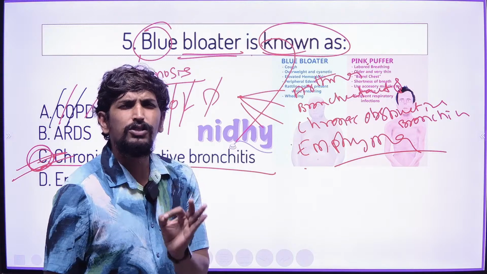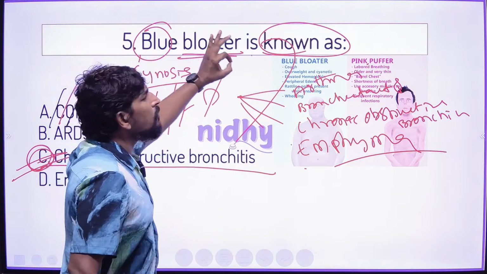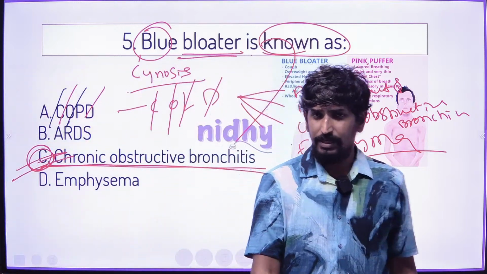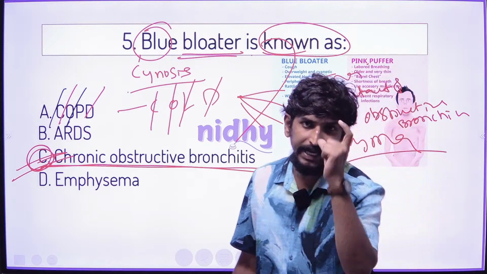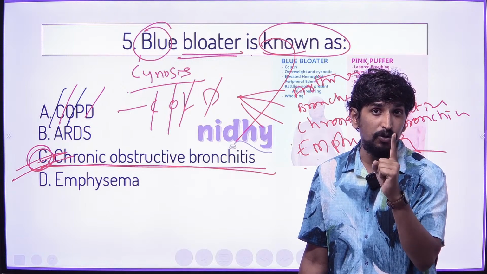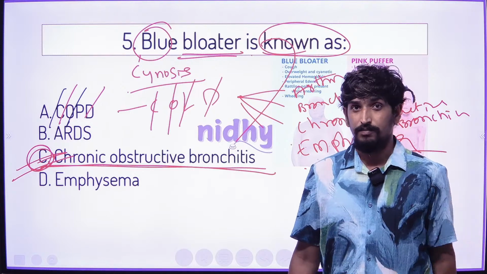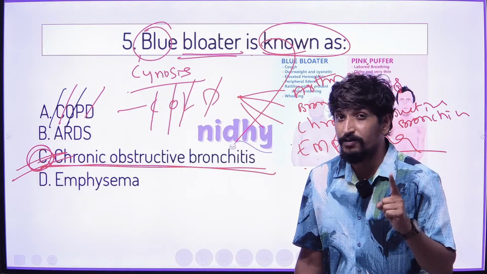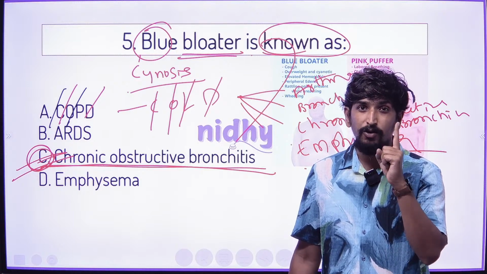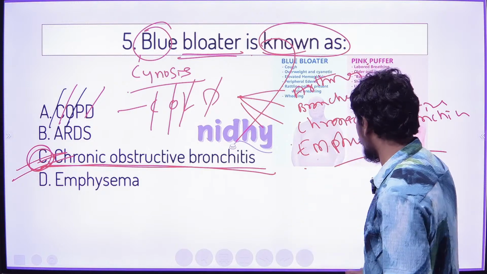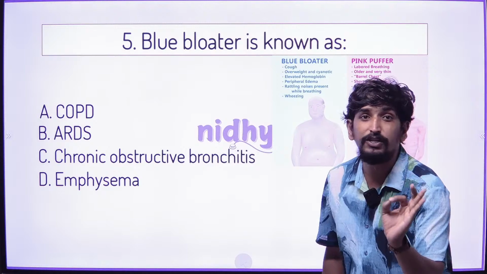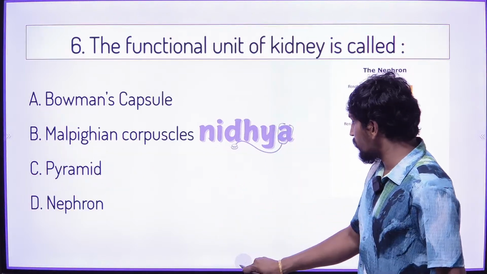But the question here is very simple: blue bloater is also known as chronic obstructive bronchitis. It's one of the signs in COPD. That is very important to remember in the competitive exam. Don't get confused by similar options. The challenge of competitive exams is creating confusion in the options, but you should be very confident in your answer. Fifth question, right answer is chronic obstructive bronchitis. Then go with the next question.